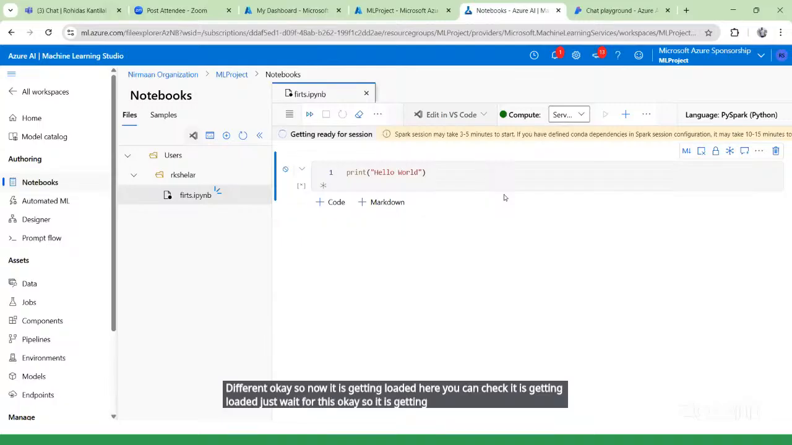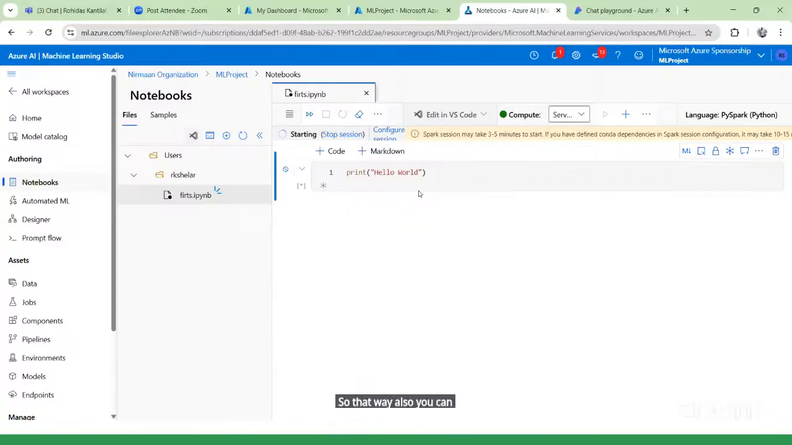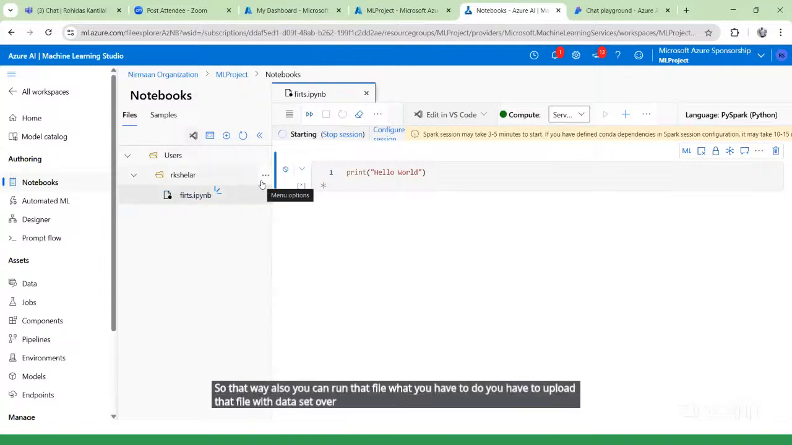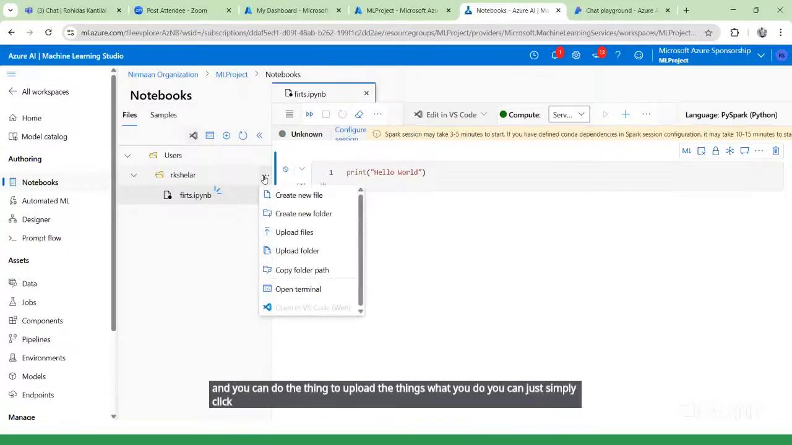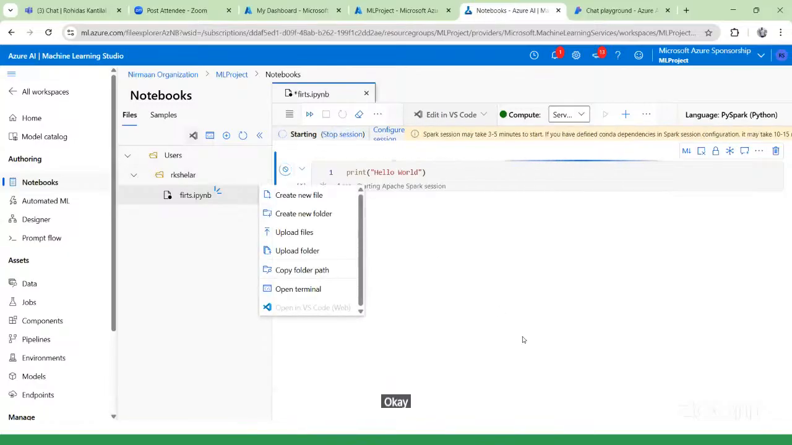Still, so far, I will tell you, if suppose you have already created one file and you want to run that file over here, that file also you can run. To run that file, you have to upload that file with the dataset over here. With the help of the dataset, you can upload the file. To upload the things, you can simply click over here.